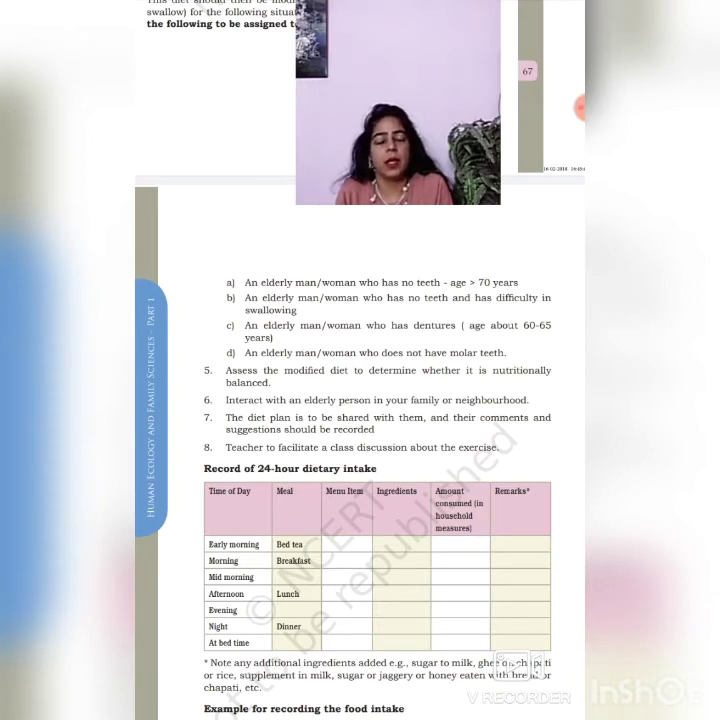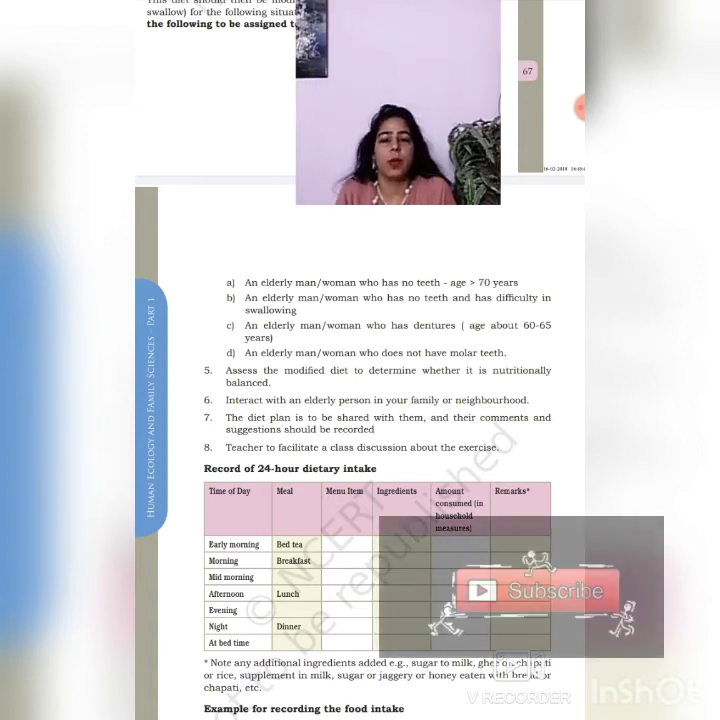Another one is an elderly man or woman who has dentures, age about 60 to 65 years. What problems they face, you have to see with the dentures, whether they are able to chew the food or not. And whatever their diet is, you have to modify the diet that you have prepared for the adult. Then you have to modify it to the soft diet for this particular person. Then another case is an elderly man or woman who does not have molar teeth. So these are the 4 cases, out of which you have to take one case and modify your diet according to that person.